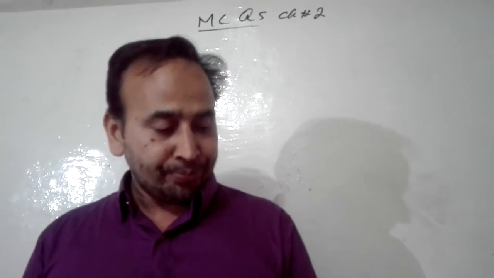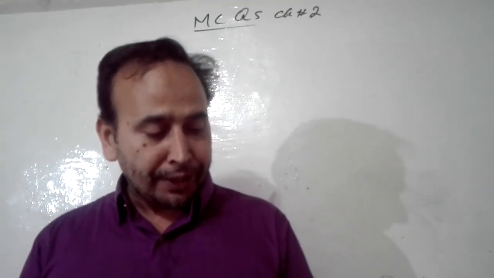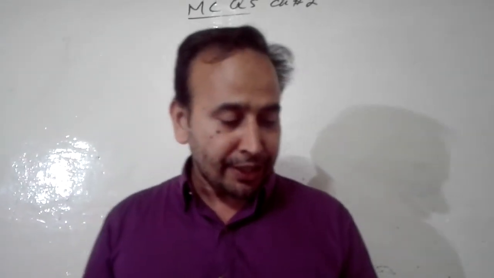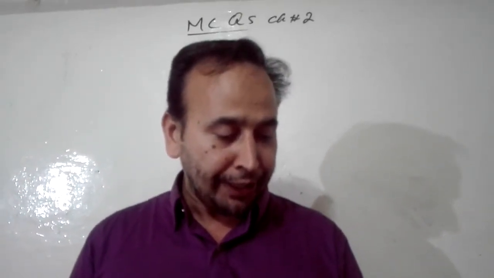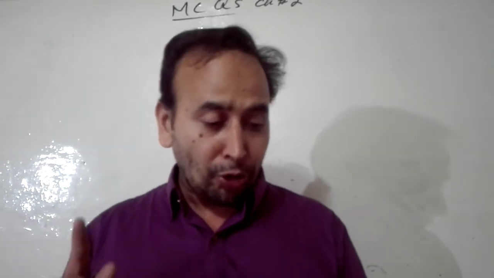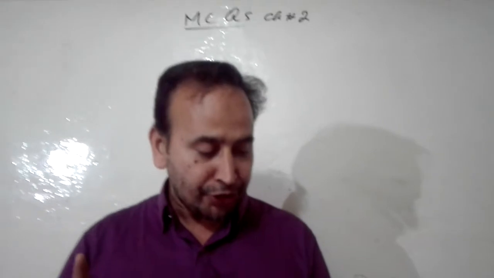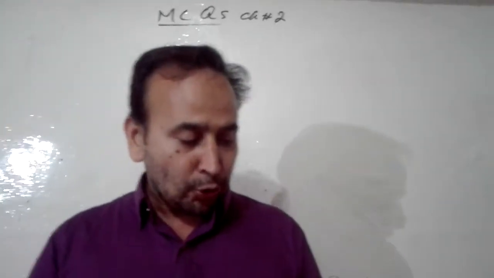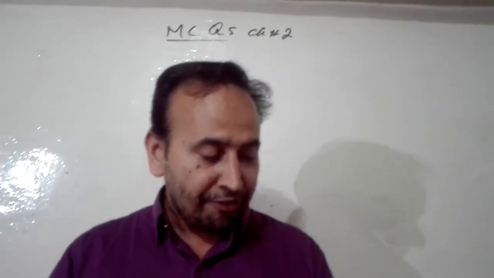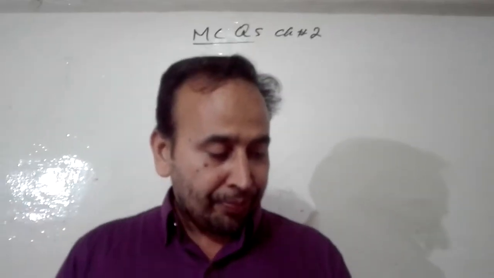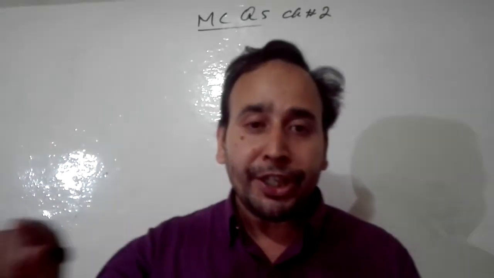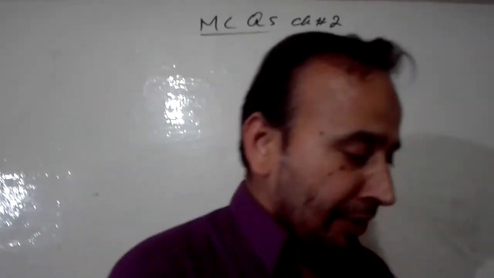Now fourth: if an object is moving with constant speed, then its distance time graph will be a straight line. Note down, I have explained to you what kind of graph he has asked. Which graph? Distance time graph. In a distance time graph, an object is moving with a constant speed.